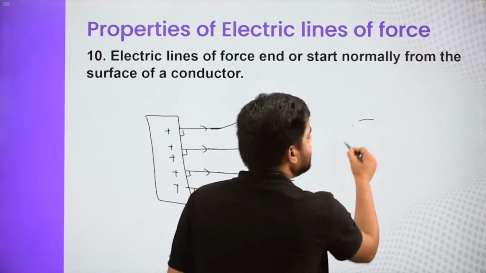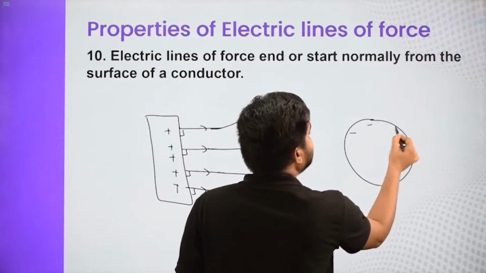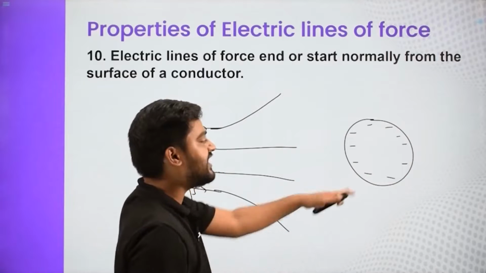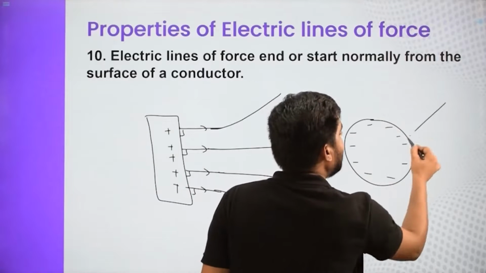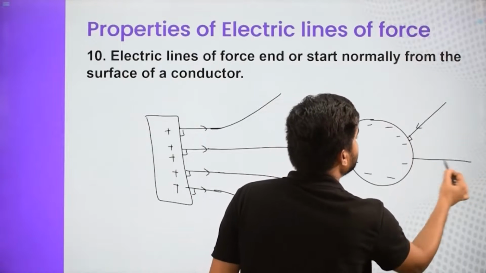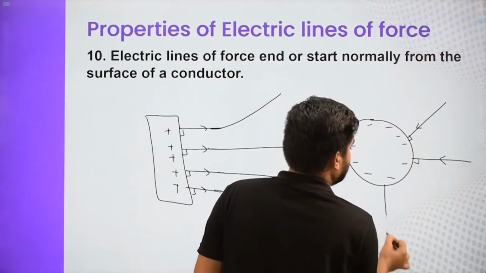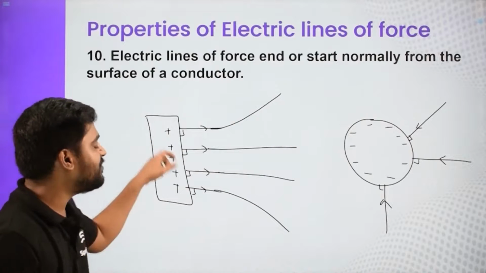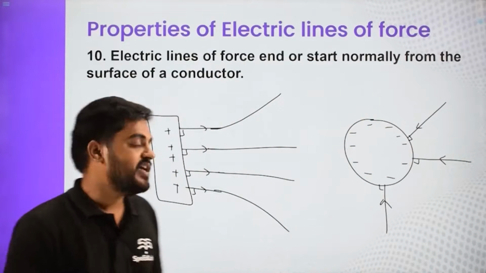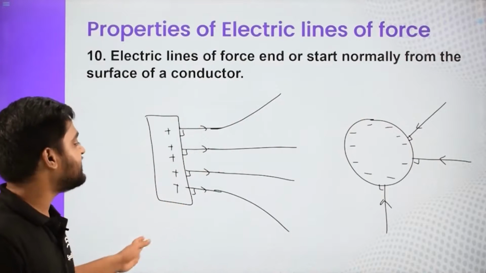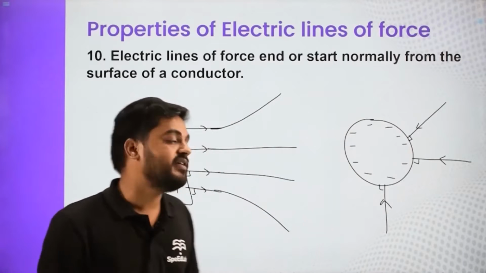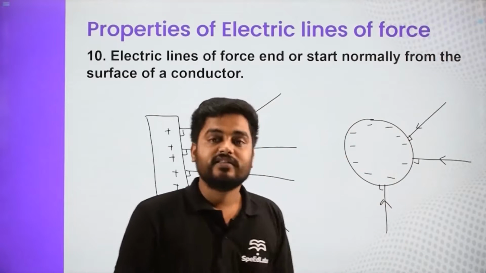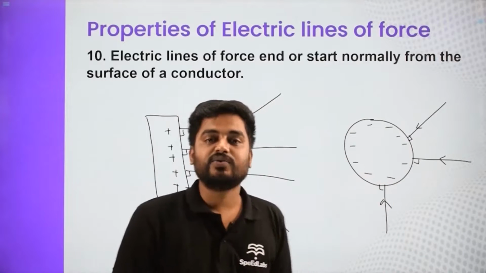And if it is a sphere having a negative charge, then here field lines will enter, but again this direction also has to be perpendicular. So this is how field lines have to enter or exit. They always have to be perpendicular to the surface. If it is a positively charged surface, then they will exit in a perpendicular manner, and if it is a negatively charged surface, then they will enter with their direction perpendicular to the surface.